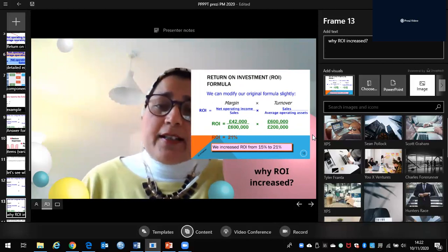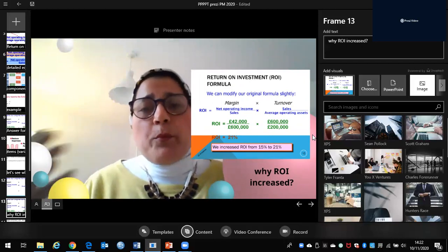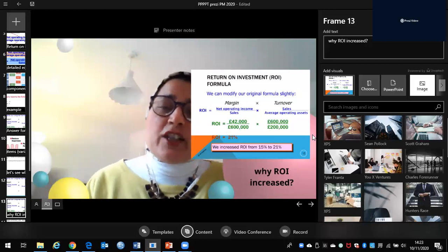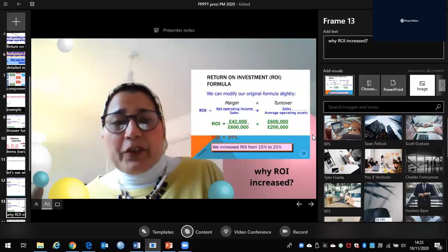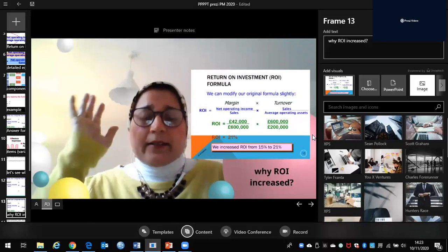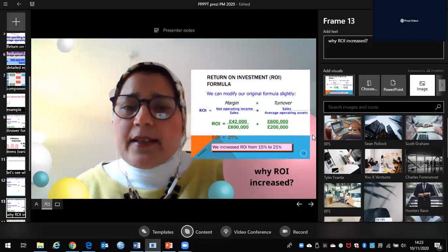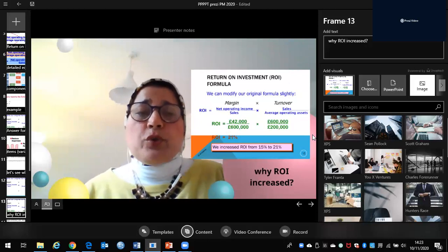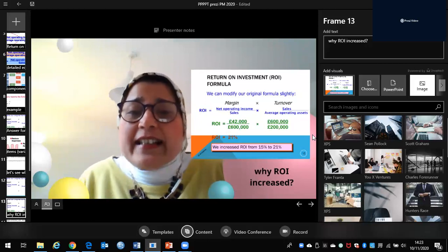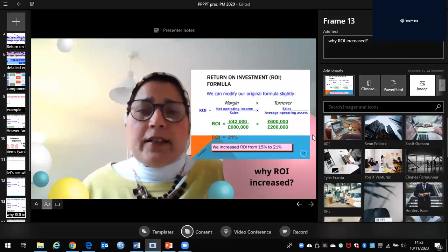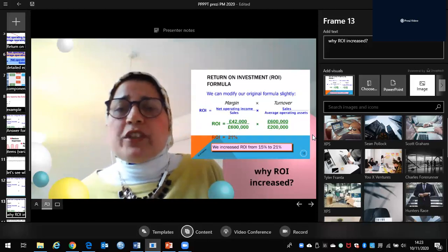In the original case, the return on investment was 15%. And because some components changed and increased, the return on investment will increase from 15% to 21%. So your role is just to identify why this happened. I think by now you have learned, or trained on, not to take anything as it is, just dig in and explain why on earth the return on investment increased from 15% to 21%.